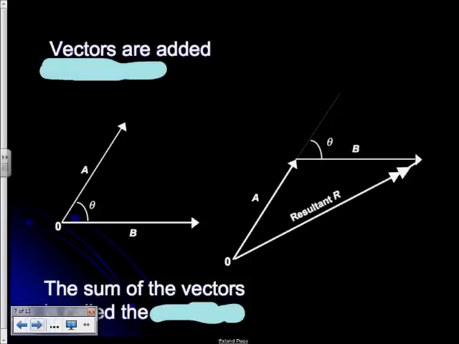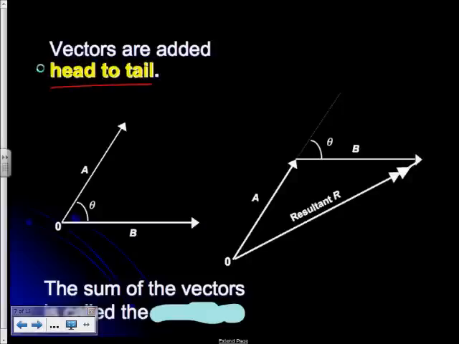Okay, right, so just general principles then of what happens when we add vectors together. Vectors are added head to tail. We talked about the head, we talked about the tail. Here in this diagram on the left, we've got two vectors. One vector I've labeled simply B, one vector I've labeled A. That vector could represent a force, a velocity, or something called momentum, which we'll study a bit later in the course. Anything that's a vector quantity could be represented here.